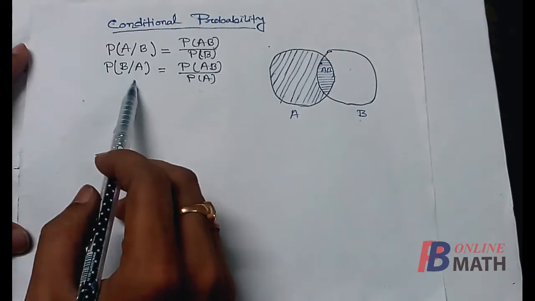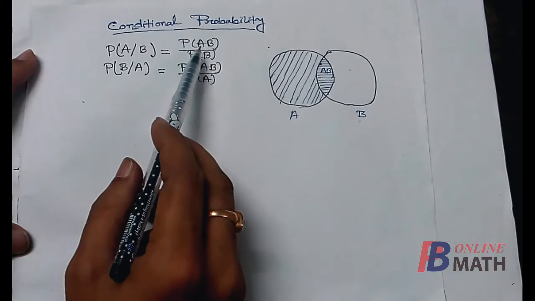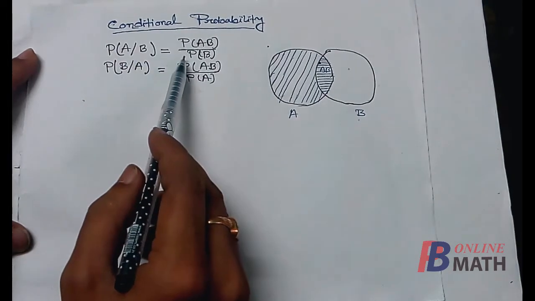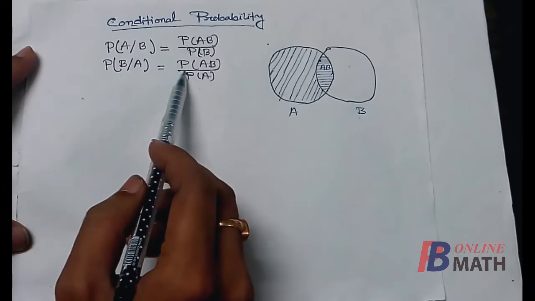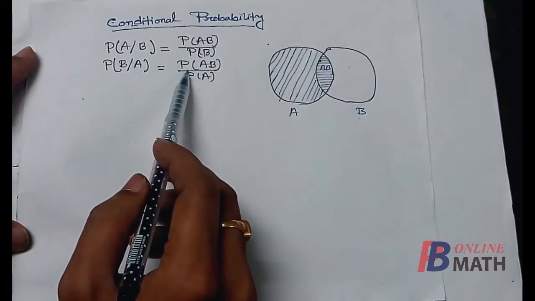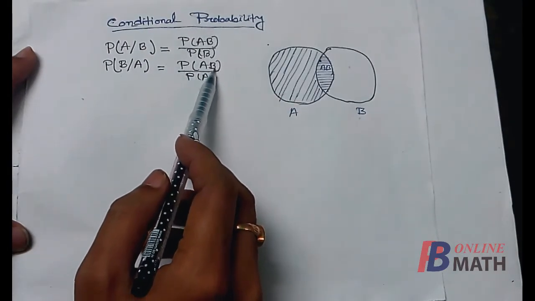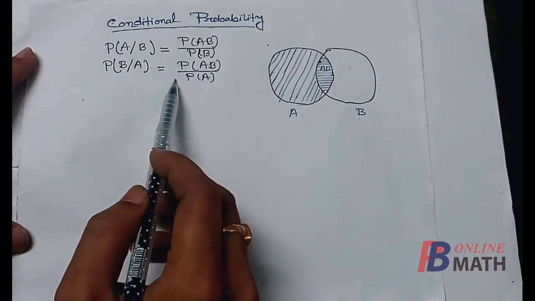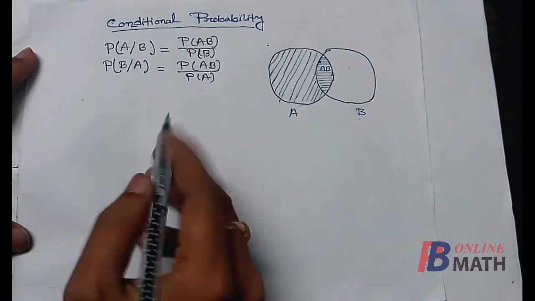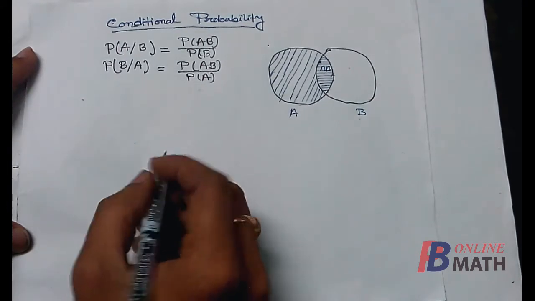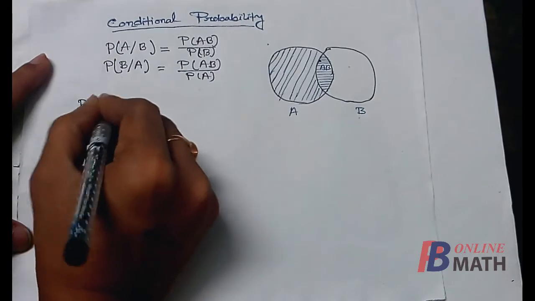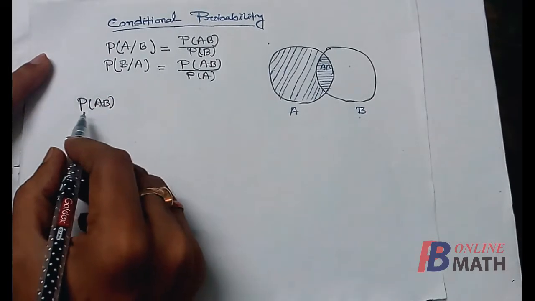Now from these two equations we can find that probability of AB can be written as probability of A/B multiplied by probability of B, and from the other equation we can write probability of AB equal to probability of B/A multiplied by probability of A. Alternatively we can write probability of BA.